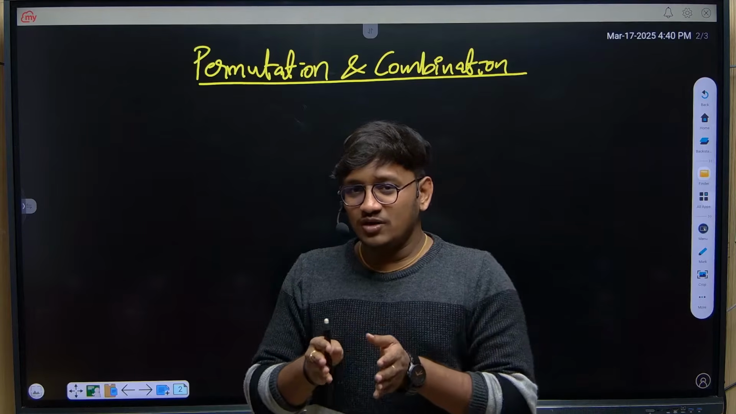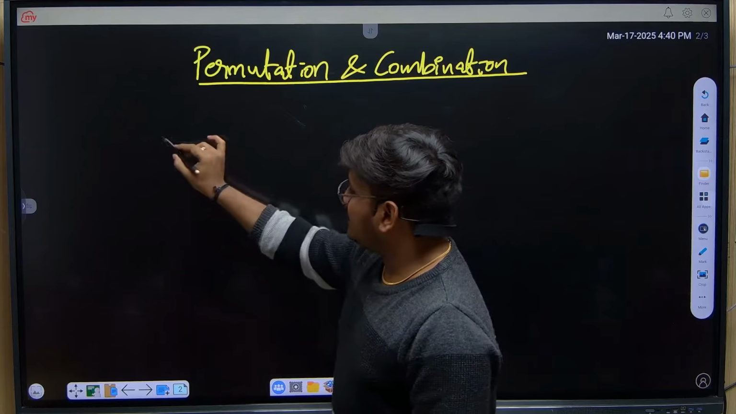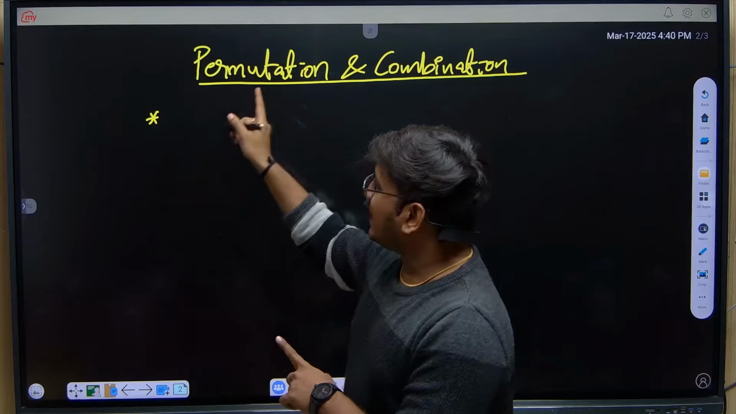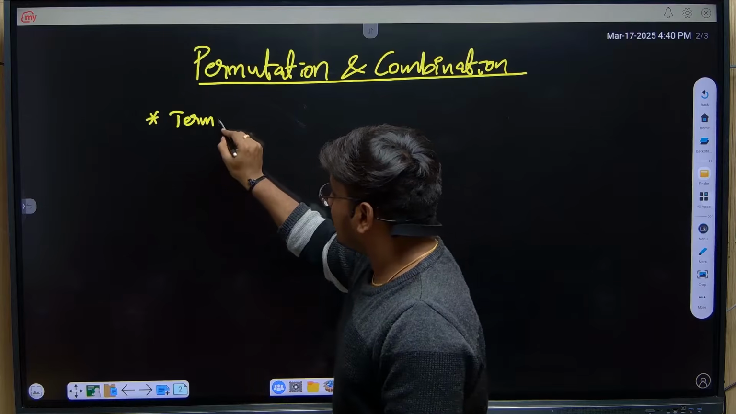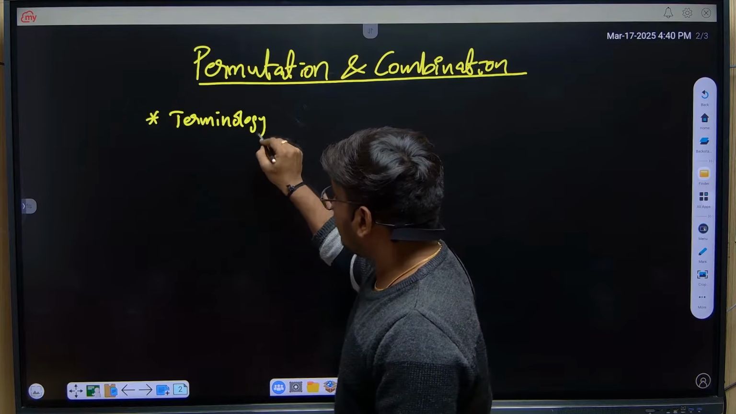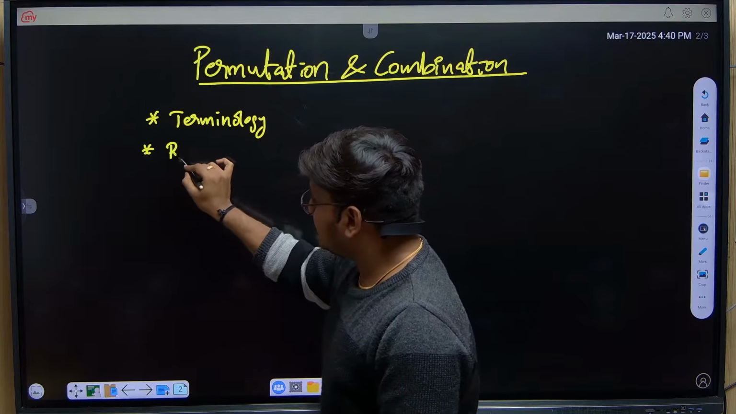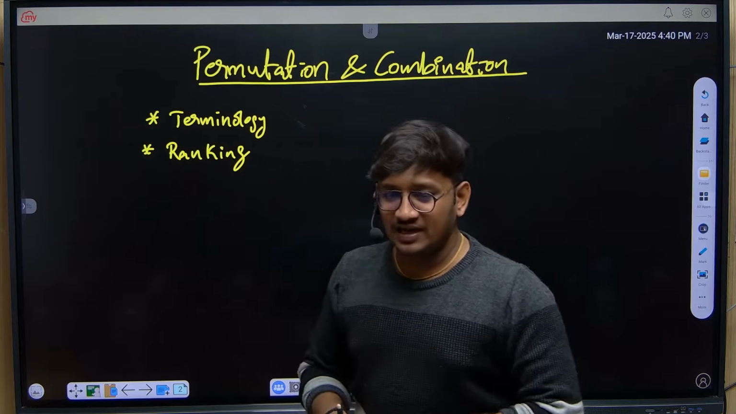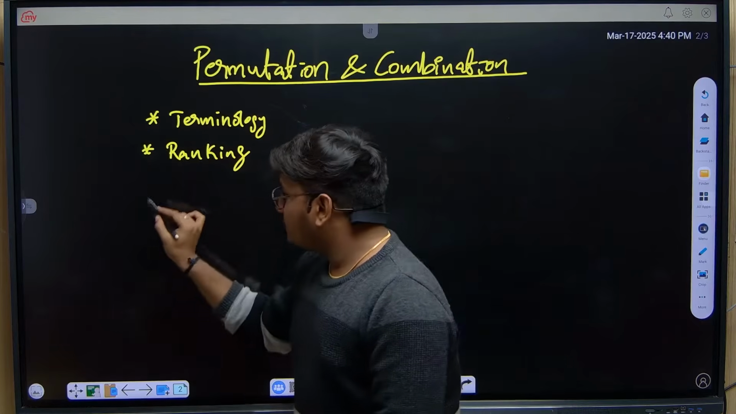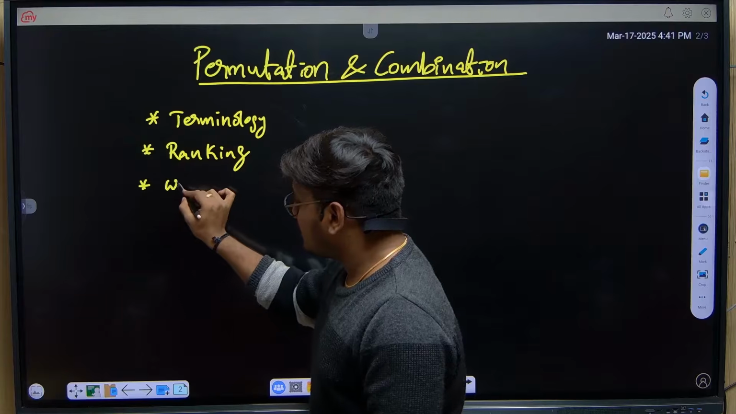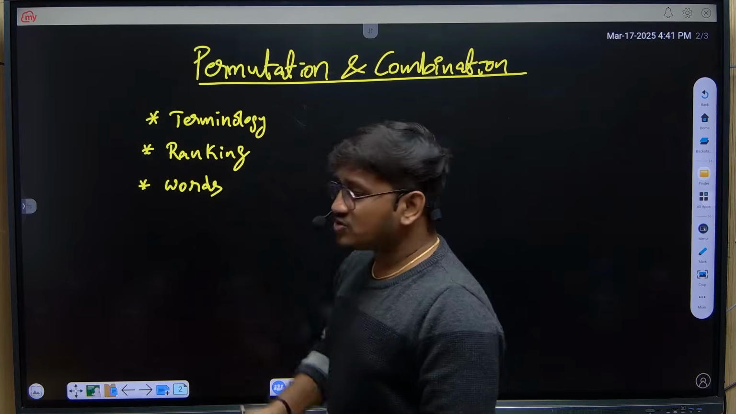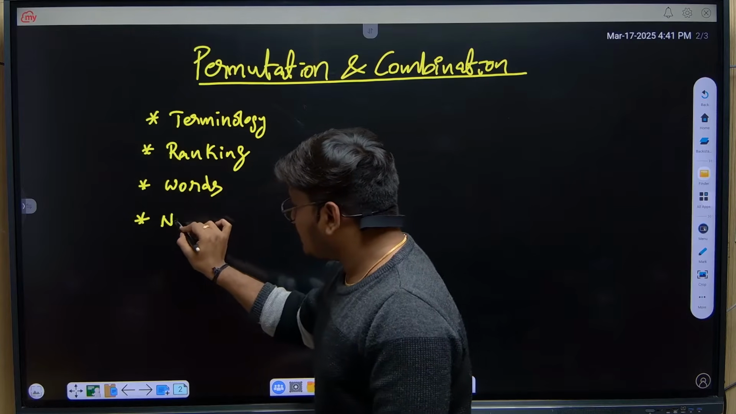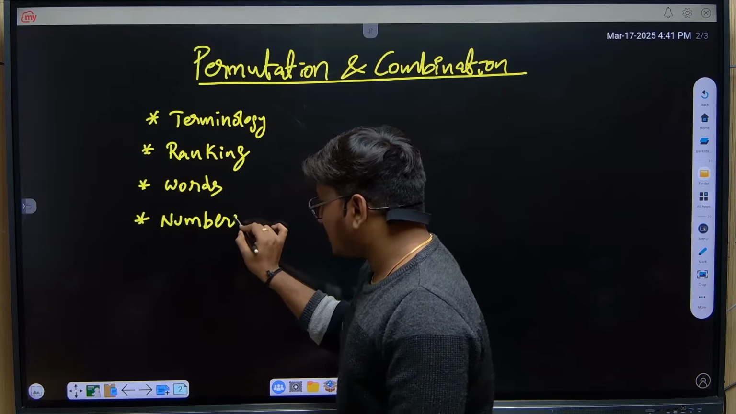What do you need to learn from the concept of P and C? First, we need to understand the terminology. Second point, ranking, finding the rank of a word. I'll explain everything in detail. Next, permutations based on words, giving certain conditions, and the same permutations based on numbers.